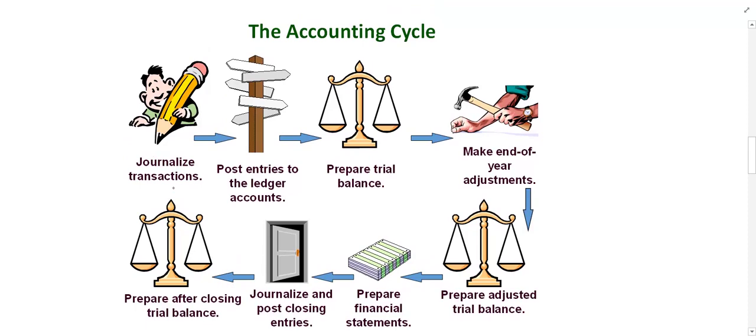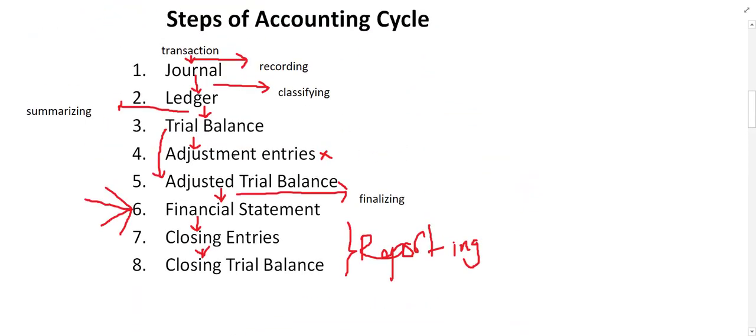The first step, journalizing transactions. After that, posting entries into the ledger accounts. After that, we have to prepare the trial balance. Then we have to make end of the year adjustments. Then we have to prepare the adjusted trial balance, prepare financial statements, journalize and post closing entries, and prepare the after-closing trial balance. So these are those 8 steps which we have discussed here.